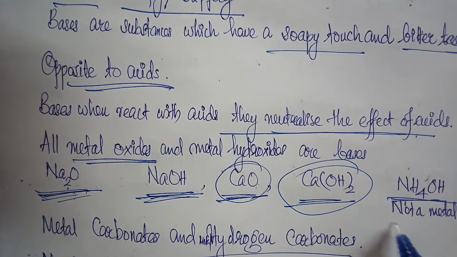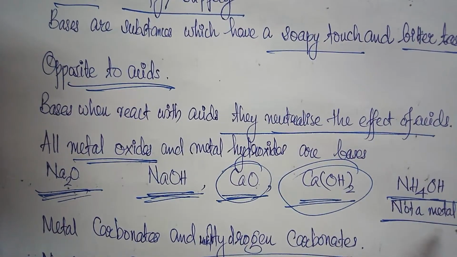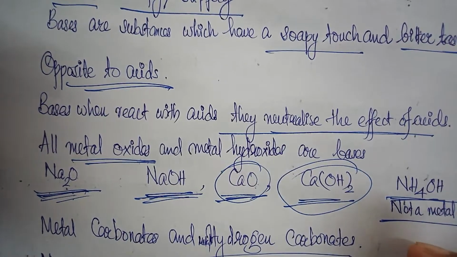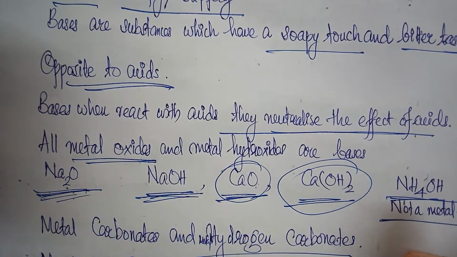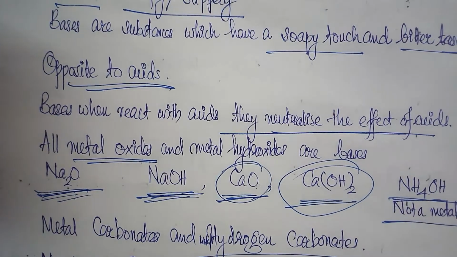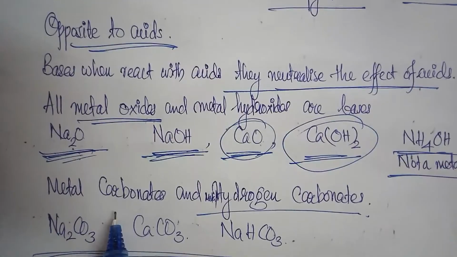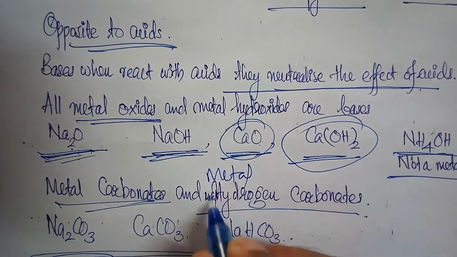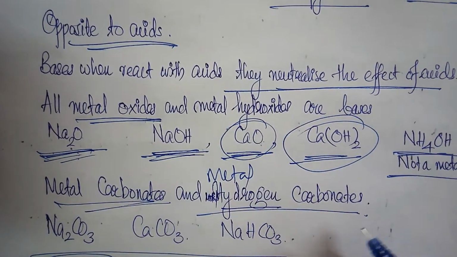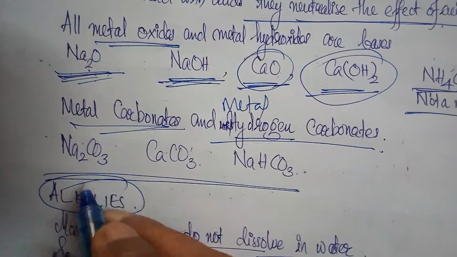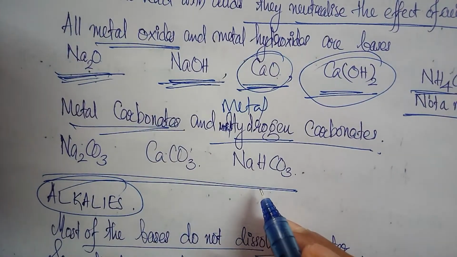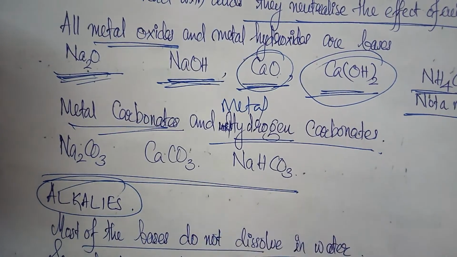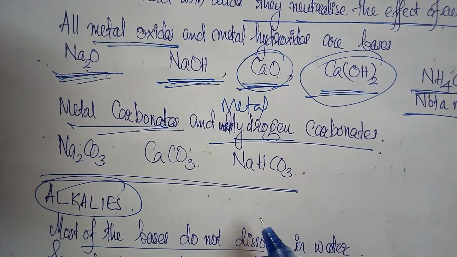Ammonium hydroxide is not a metal hydroxide, but it shows the character of a base. Metal carbonates and metal hydrogen carbonates, like sodium carbonate, calcium carbonate, sodium hydrogen carbonate, otherwise we can say sodium bicarbonate, are known as bases.